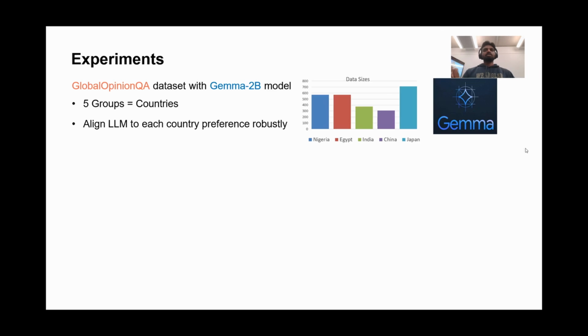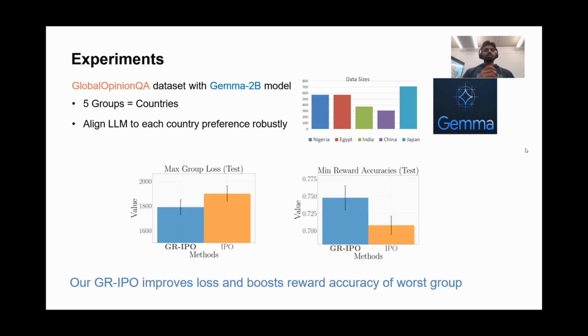In our experiments, we fine tune the Gemma 2B model with global opinion data and observe that our group robust method attains lower worst group loss and higher worst group accuracies.